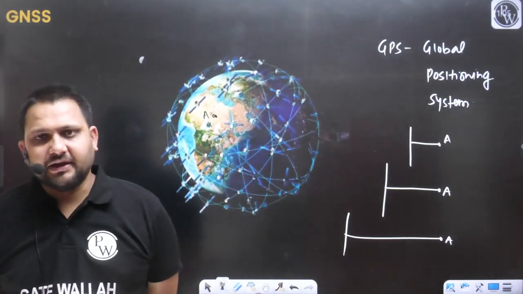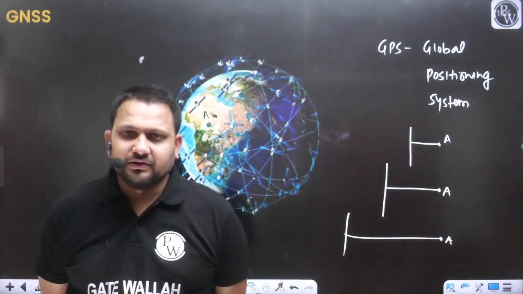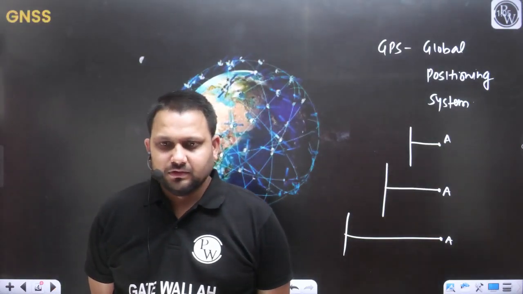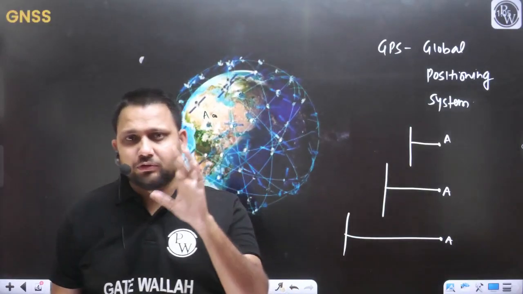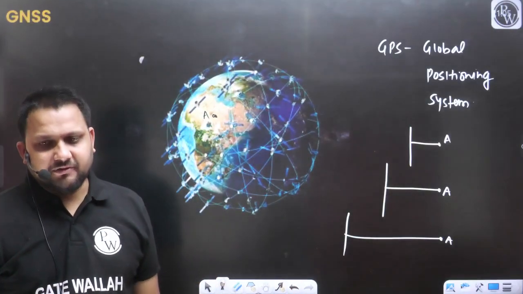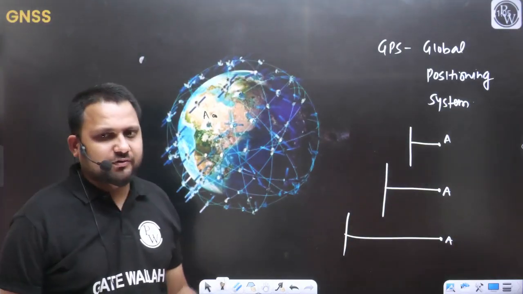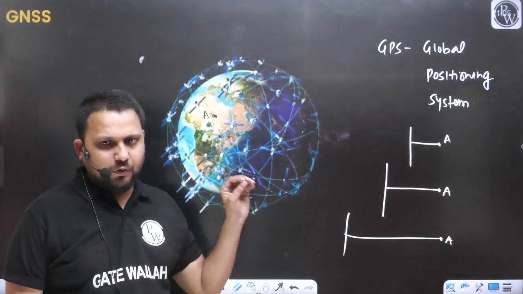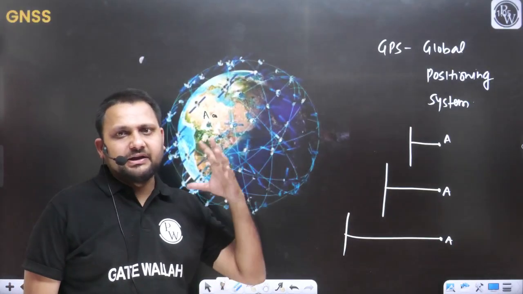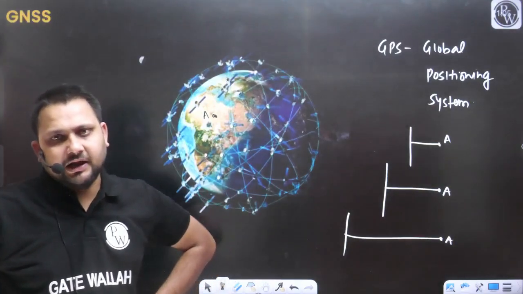For that, various countries have developed their navigation systems. Let's understand some basic theory about GPS. To define the position of a point globally, we have covered the entire Earth with the help of satellites.